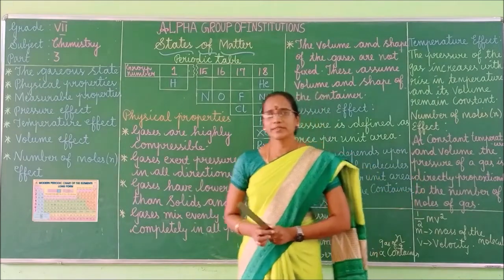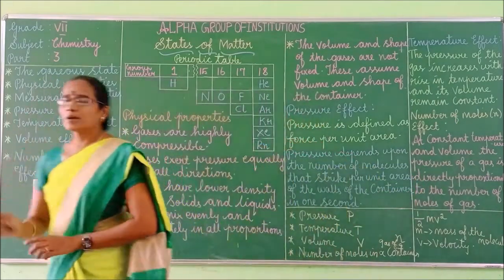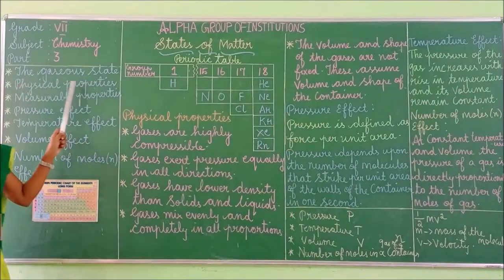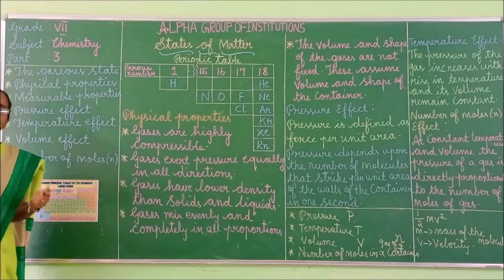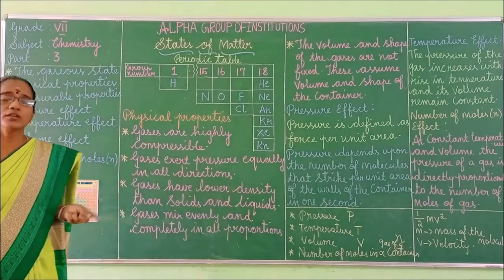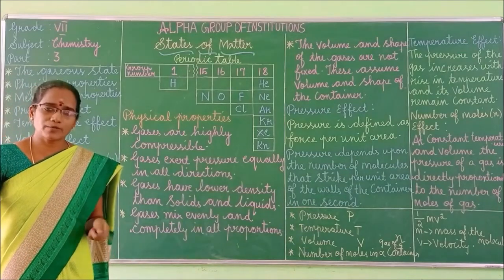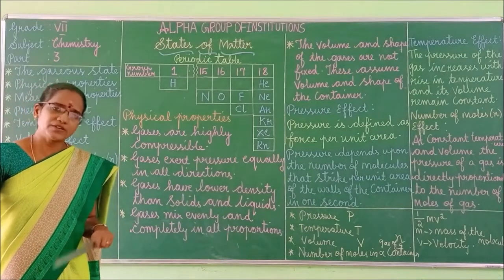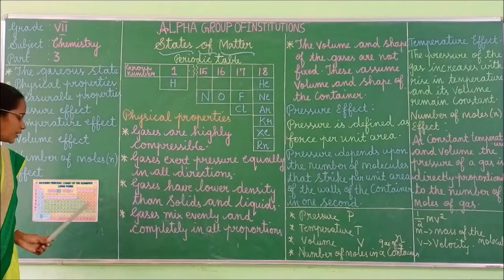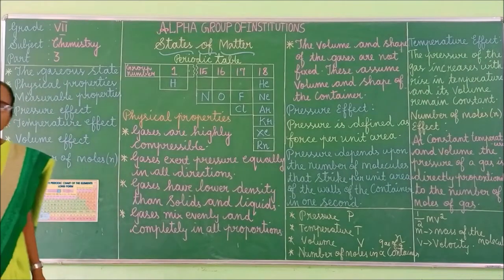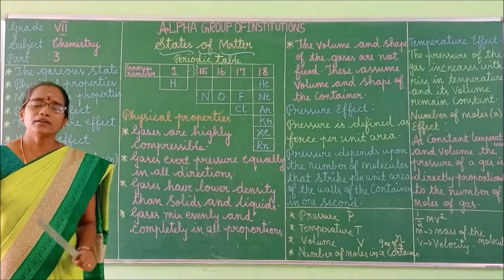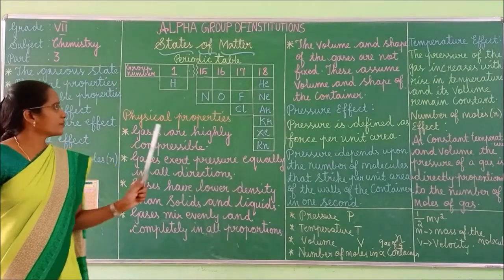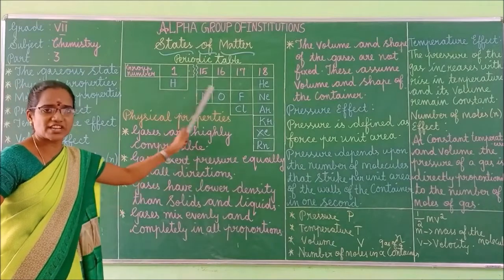So what are the things we discussed today? One is about the gaseous state. Gaseous state is the simplest of all the states of matter, isn't it? And we discussed what is meant by matter and about the gases, atmosphere. Next we discussed the periodic table. How many elements are present? 118 elements are present, but only 11 elements are present in the gaseous state.